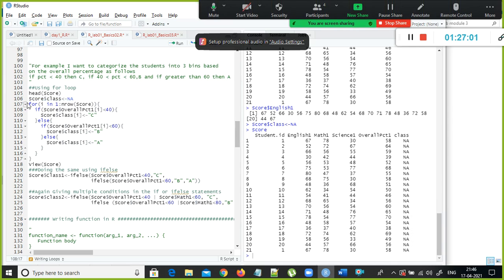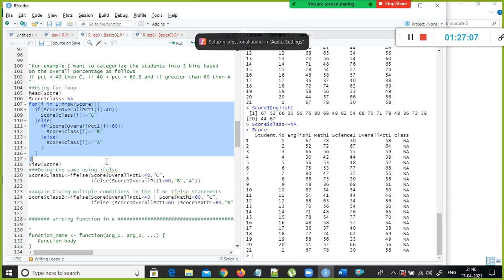The next thing is I'm going to use a for loop. What this for loop does is, for those students whose score is less than 40, the rank will be given as C, and for those students whose mark is less than 60, they are B, and the rest of them will be assigned class A, right? So basically we are creating some ranking, assigning some rank or class to the students based on this condition.